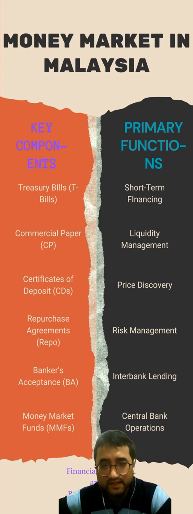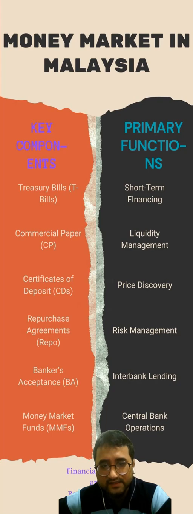Risk management. Money market instruments such as T-bills and high-quality CP are typically considered low-risk investments. They provide a means for investors to park their funds temporarily and preserve capital while earning a modest return. By investing in money market instruments, investors can mitigate the risk of holding more volatile assets or maintain liquidity in uncertain market conditions.